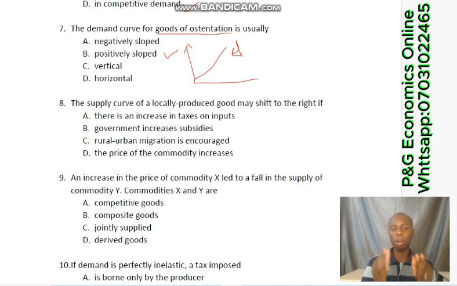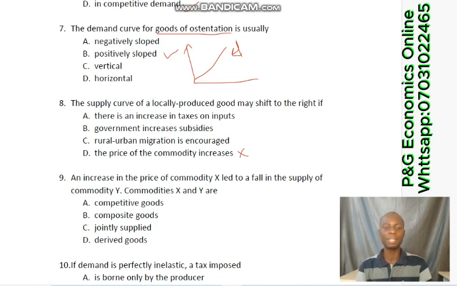Now, a supply curve can only shift either to the right or to the left by factors other than price. That's number 1. So obviously, option D can never be the answer because it already mentioned price. Price can never shift either the supply curve or the demand curve, to the right or left. It can never happen. But let's now concentrate on the remaining 3 options. A says there's an increase in taxes on input. If there's an increase in taxes, the producers will be discouraged. They will not sell more, so it can never shift the supply curve to the right.